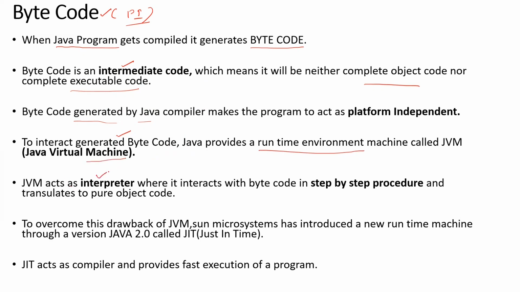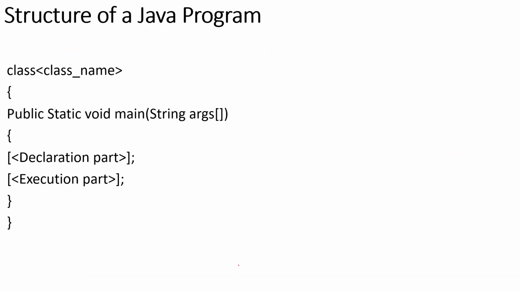Now the JVM acts as an interpreter, where it executes the bytecode in a step-by-step procedure and translates that bytecode to pure object code. To overcome this drawback, that is the step-by-step procedure, Sun Microsystems introduced a new runtime environment with version Java 2.0 called JIT, just in time, which acts as your compiler. Is it clear? So here it acts as your compiler. This JIT acts as a compiler and provides faster execution of a program.